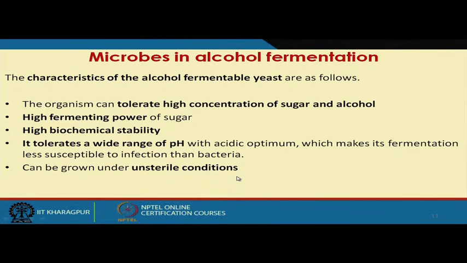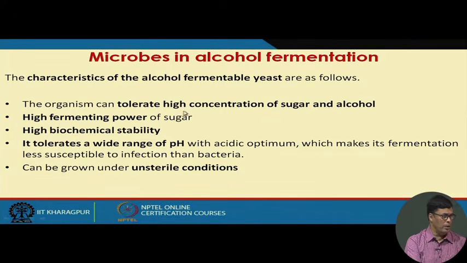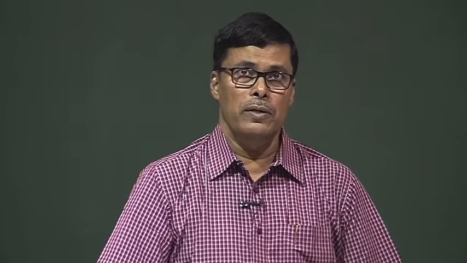Now, the characteristics of alcohol fermentable yeast are as follows: as I mentioned, it should tolerate high concentrations of sugar and alcohol, have high fermenting power of sugar, and a high rate of fermentation. In the initial couple of slides I mentioned that the characteristics of the organism we can determine with respect to Ks and Mumax value. And I also mentioned, when I discussed the Luedeking-Piret model for product formation, that alcohol is a growth associated product.